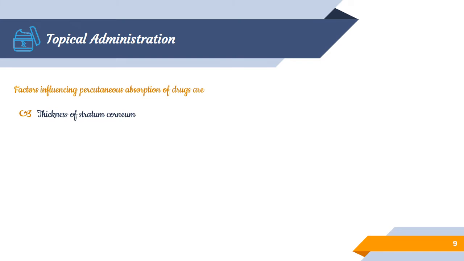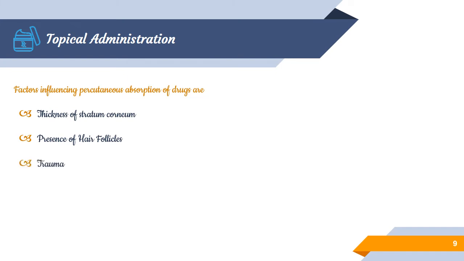The drug release in the foot or palm region will be quite lesser. So that is one factor. The next is the presence of hair follicles. The absorption will be quite rapid from regions where numerous hair follicles are present, for example the scalp. In the scalp, the drug release will be much better due to the excess hair follicles.